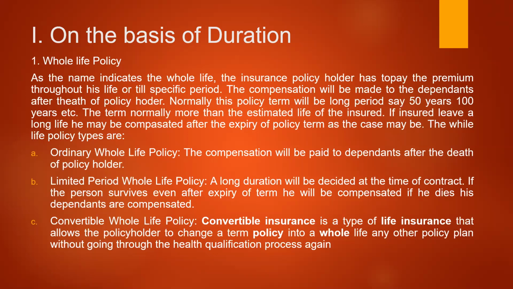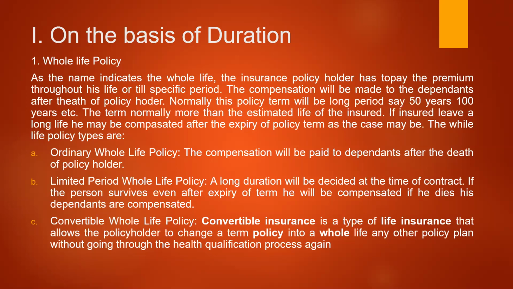Another type is a limited period whole life policy. In this limited period whole life policy, a long duration will be decided at the time of the contract. Say, for example, 25 years, 30 years, like that. If the person survives even after the expiry of the term, he will be compensated. If he dies, his dependents are compensated. And normally, a long period is decided. If the person lives, he will be receiving a benefit. If he dies in between, it will be given to his family holders. This is what we call a limited period whole life policy.